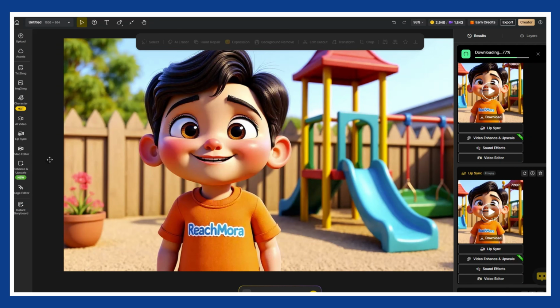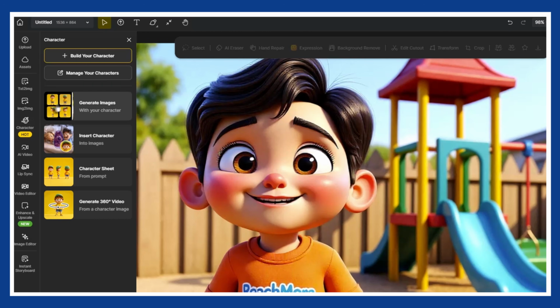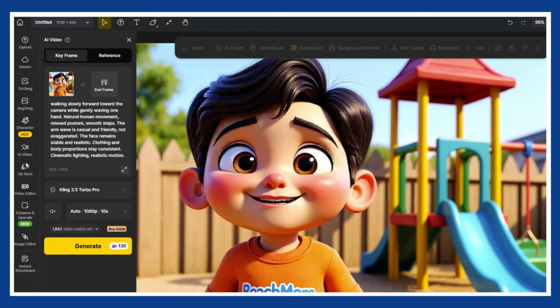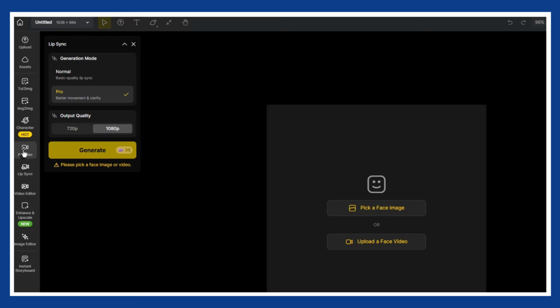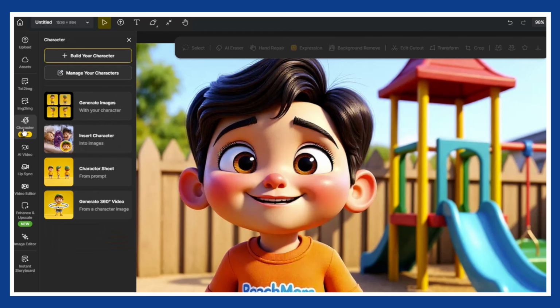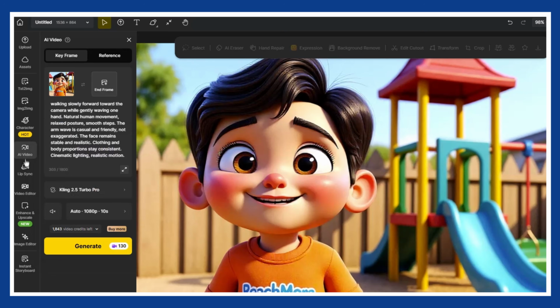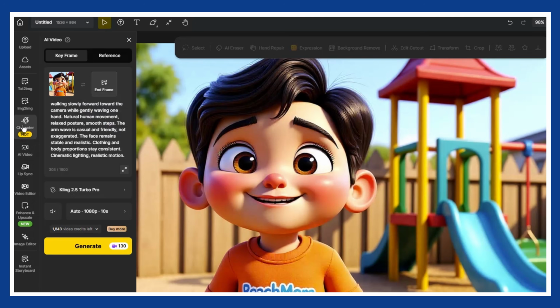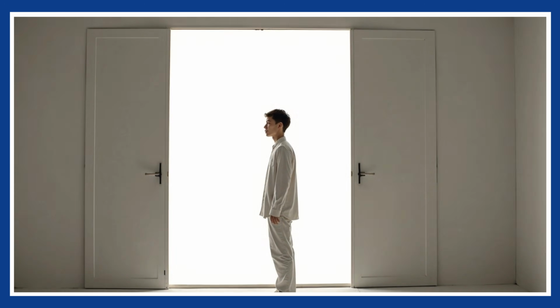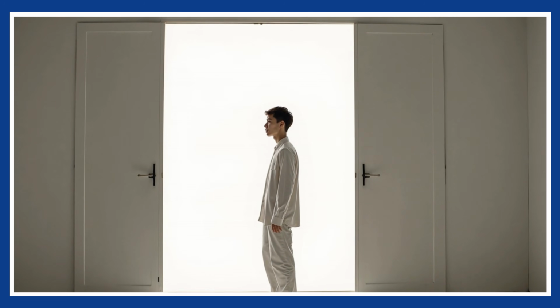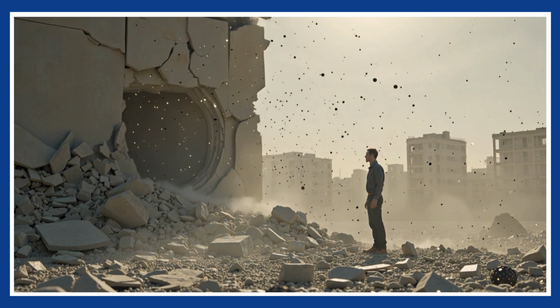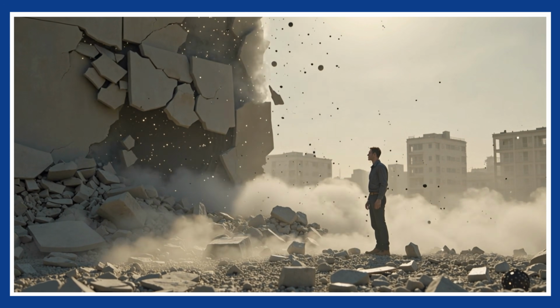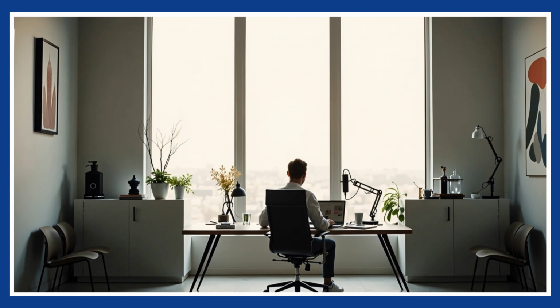What makes this entire workflow powerful is how seamless it feels. You create the image, turn it into a video, and add lip sync, all inside one platform. You see the results immediately at every step. There is no exporting, no switching tools, and no broken creative flow. Everything stays connected from start to finish. At the end of this process, you have a complete kids cartoon video. This is why AI is opening the door for creators who want to enter kids cartoon content today. It removes the biggest barriers and turns a massive opportunity into something realistic and achievable.